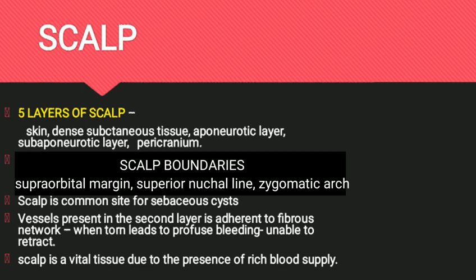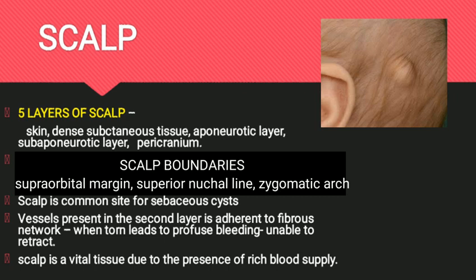Boundaries of the scalp. The soft tissue scalp covering the vault or the calvaria of the skull is bounded in front up to the supraorbital margin, behind up to the superior nuchal line, and on the lateral sides up to the zygomatic arch. The skin of the scalp contains many sweat glands and sebaceous glands, so it is the most common site for sebaceous cyst.